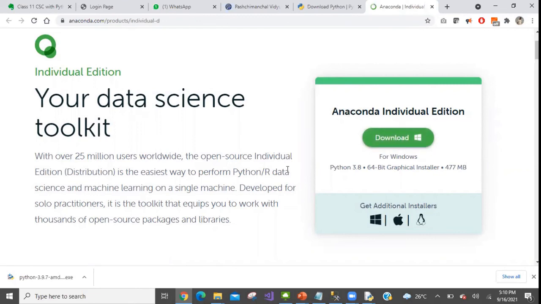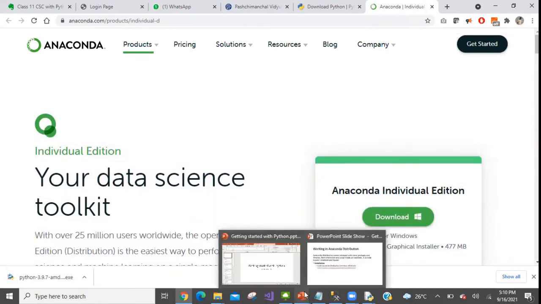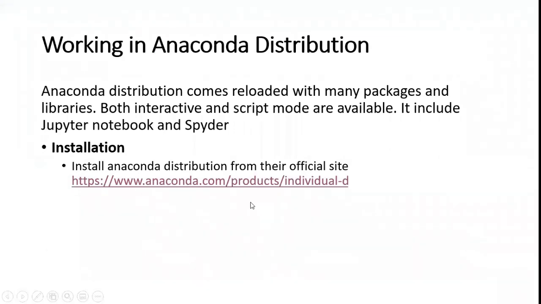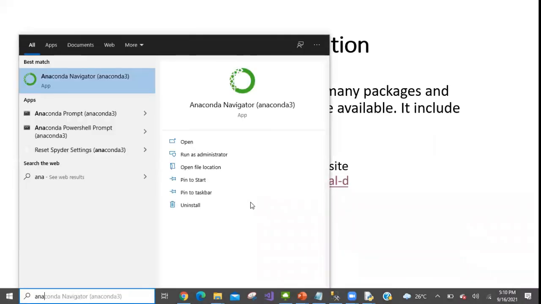I already have this installed in my system, so I'll just show you. To run it, click on your Windows button and go to Anaconda Navigator.